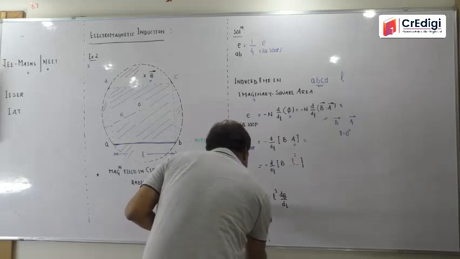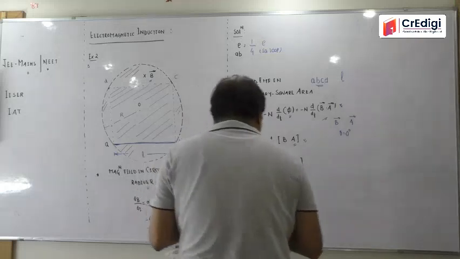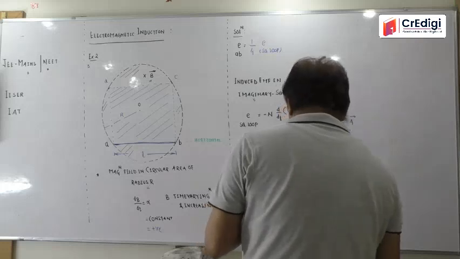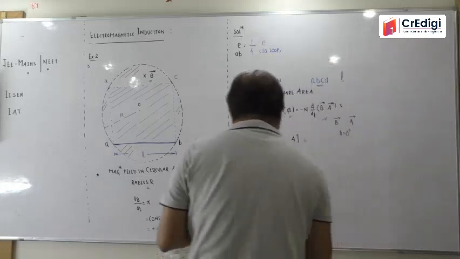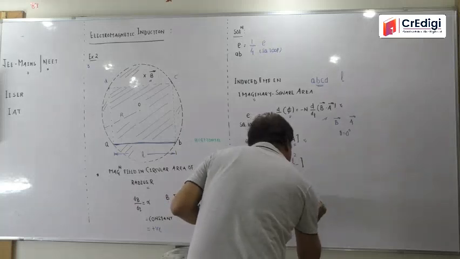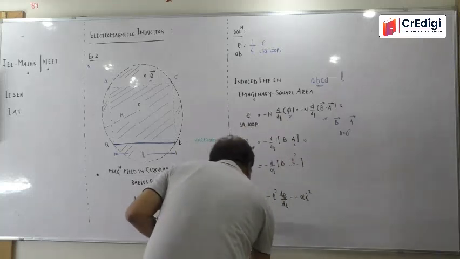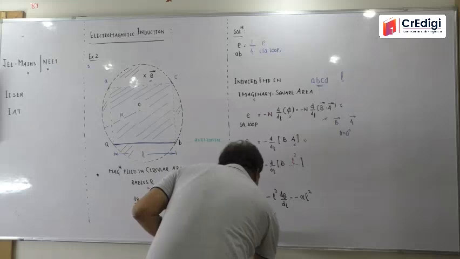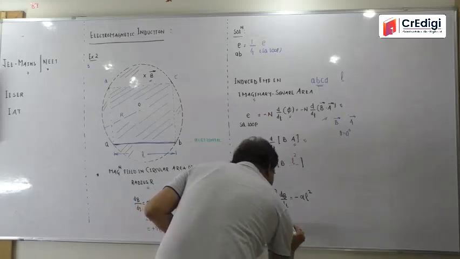It is the induced EMF in a square loop, and at that time dB by dt will be equal to alpha. So it comes out as minus alpha L square, and if you take the magnitude of this induced EMF, the negative goes off and it will be alpha L square.